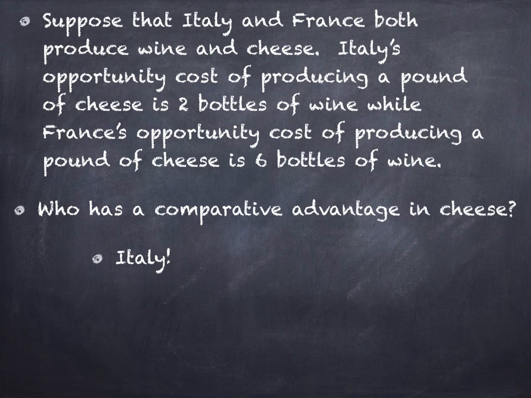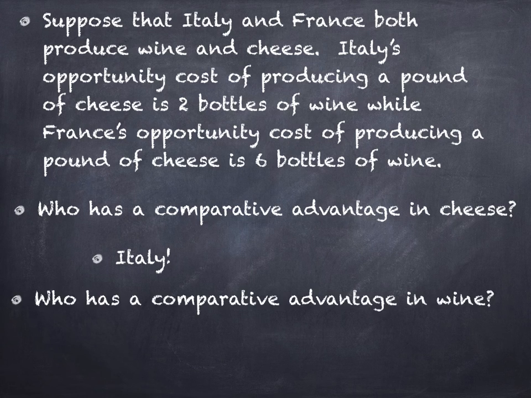Therefore, Italy has a comparative advantage in producing cheese and should be the one that specializes in the production of cheese. That means that Italy is going to produce only cheese. Italy is not going to produce any wine. And so who has a comparative advantage in wine? Well, France does. France has a lower opportunity cost of producing wine than Italy does. And so it gives up less cheese for each bottle of wine than Italy does.